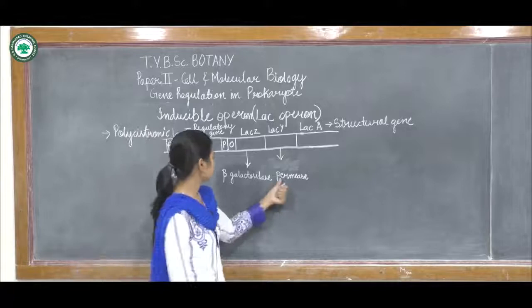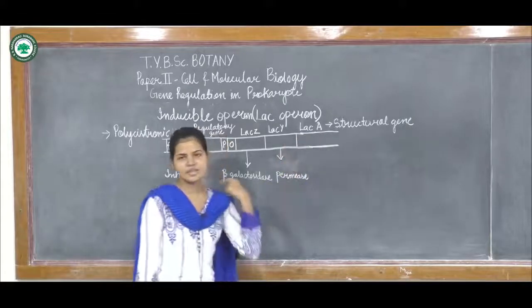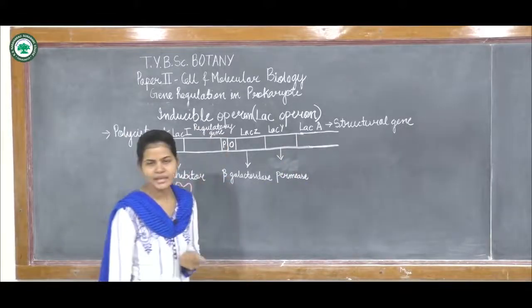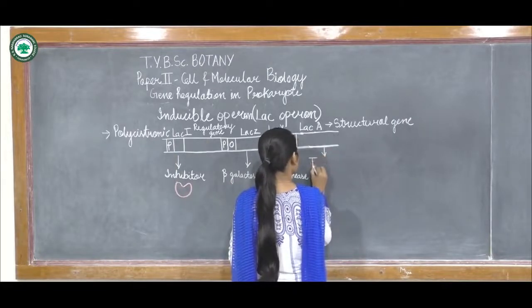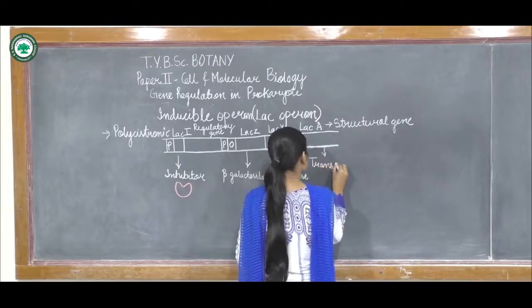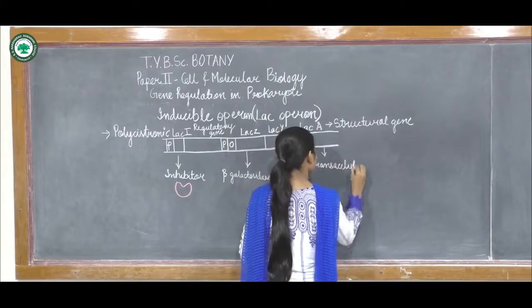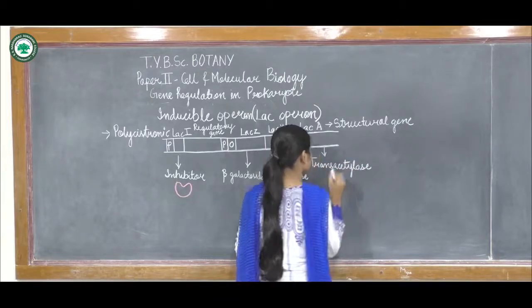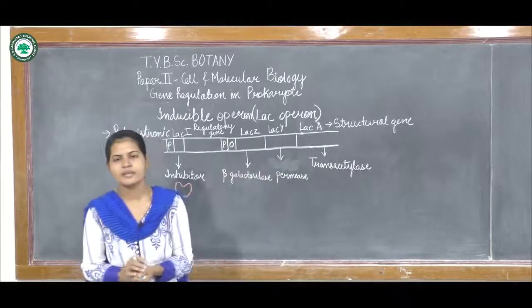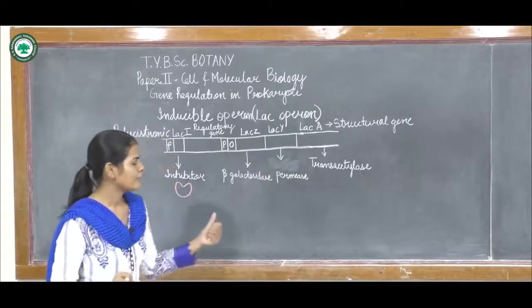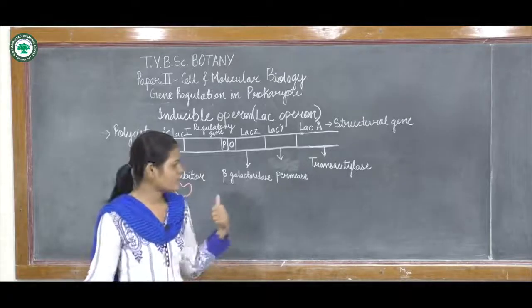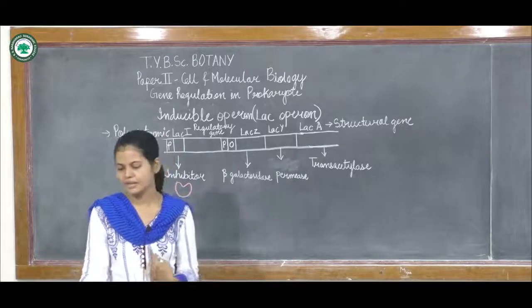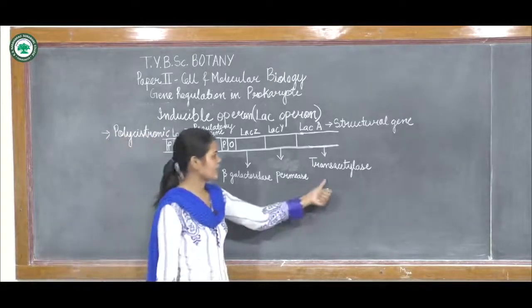Next, the LAC-A structural gene will produce an enzyme, trans-acetylase. This trans-acetylase enzyme will transfer the acetyl group from acetyl coenzyme A to the beta-galactosidase.